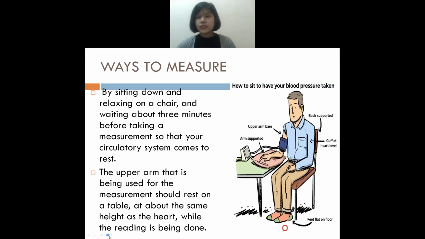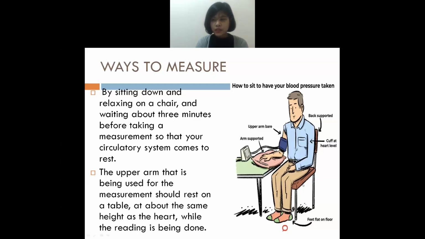Next is ways to measure BP. So how will you measure BP? First, you have to ask the person to sit down and relax. Suppose a person is coming from a long walk, or from climbing up some stairs, or has some stress. So first, you have to ask the person to sit down and relax for at least 3 minutes, so that the circulatory system can rest for a little bit.